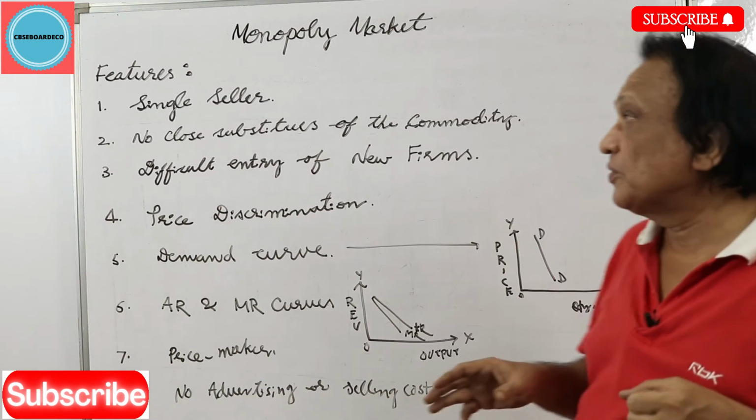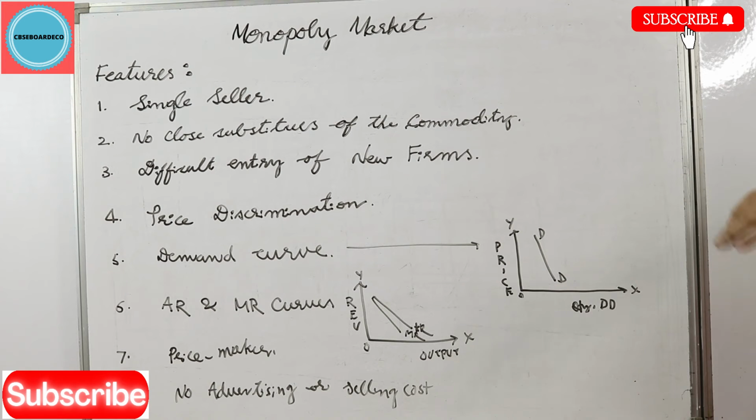The first feature is a single seller, which we just discussed. When there is a single seller, he can charge any price he likes, and the difference between industry and the firm disappears, because the industry consists of a single firm, and he can regulate the supply of the product. There may be many buyers, but there is just a single seller of the commodity.